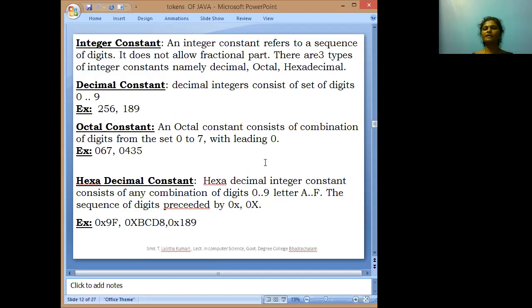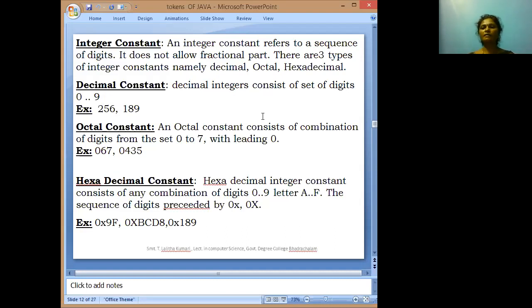Decimal constant. Decimal integers consist of a sequence of digits 0 to 9. Suppose we are taking one example, 256. In this 256, the number is framed in between 0 to 9. Next, 189. This 189 is also framed in between 0 to 9.